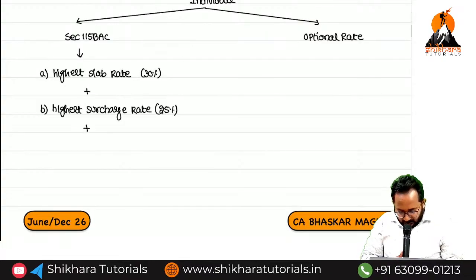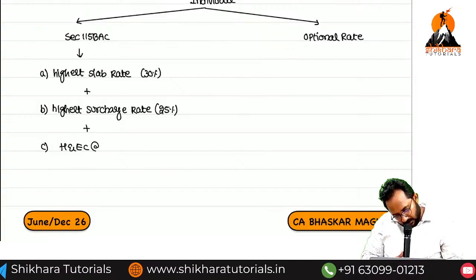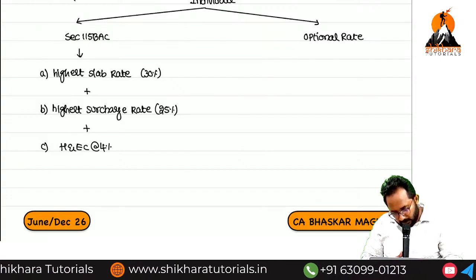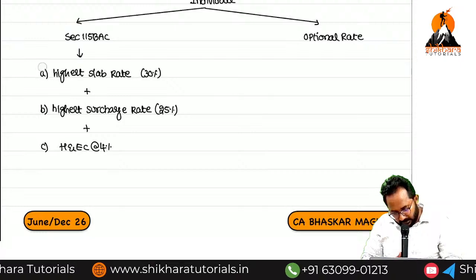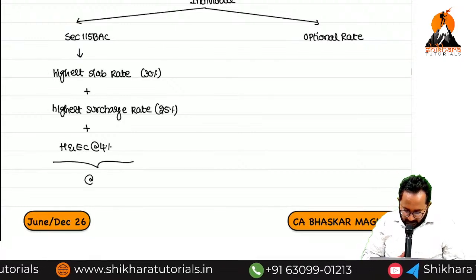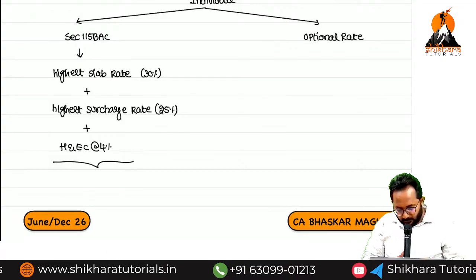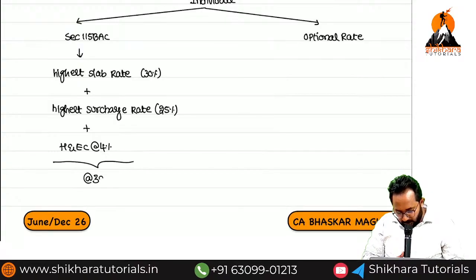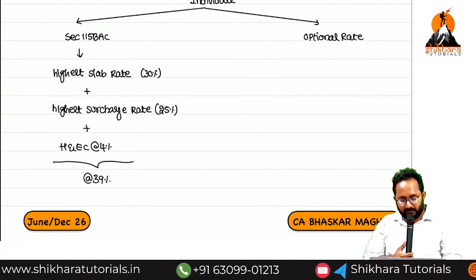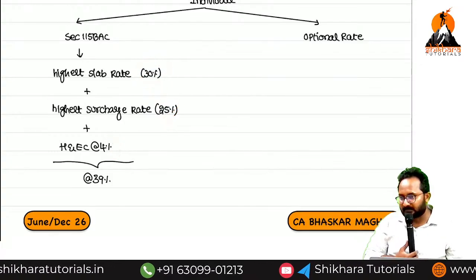Plus health and education cess, directly 4. There is no high or low health and education cess. Now, can you tell me the total? 39%. Calculate effectively, don't add everything in your calculator. 30 plus 25% plus 4%.